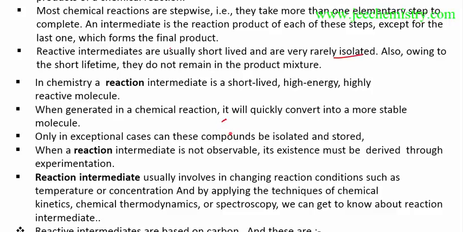That's why it converts to a more stable product in as short a time as it can. Only in exceptional cases can this compound be isolated and stored. Since it is very short-lived and unstable, this is very exceptional. By experiment we can isolate the intermediate and store it.